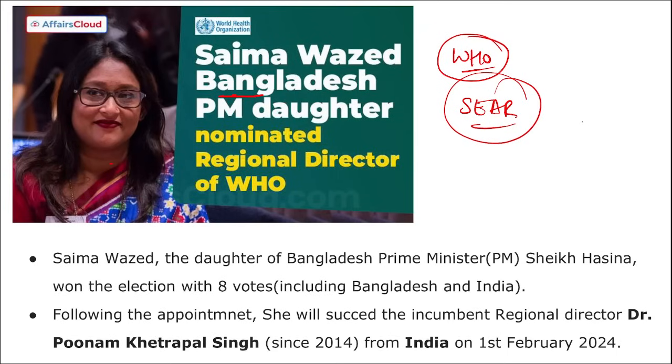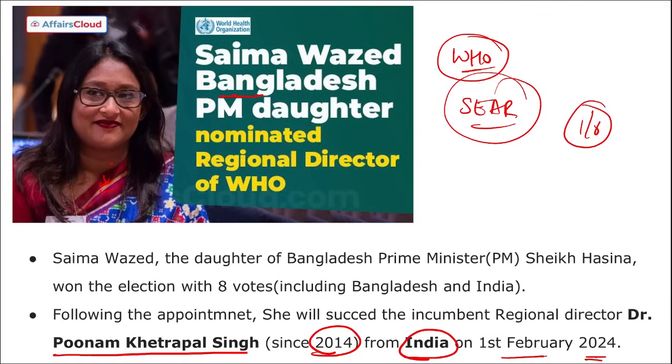Correct? And it is one of the six WHO regions of which she has been nominated as the regional director, as you can see here in the picture. Correct? She is the daughter of the Bangladesh Prime Minister Sheikh Hasina. Correct? She will succeed the current director, that is Dr. Poonam Khetrapal Singh, who has been in this position since 2014. She was from India. Correct? And from 1st of February 2024, she will be the regional director of the SEAR, that is South East Asia region of WHO.